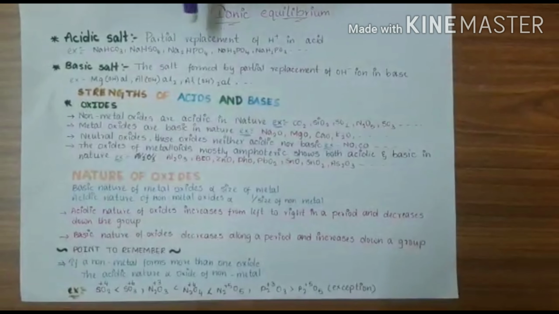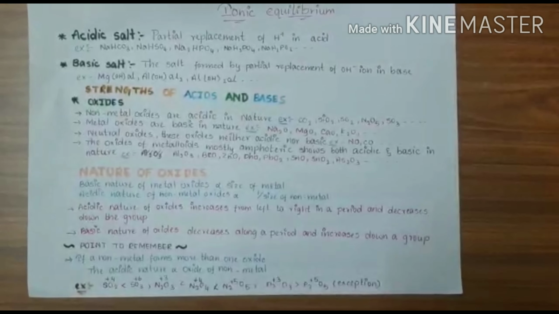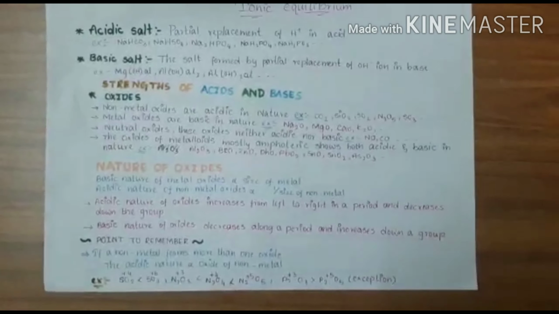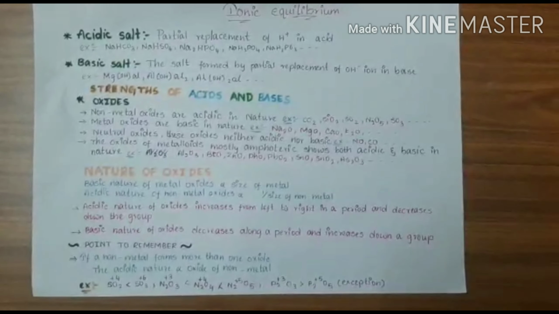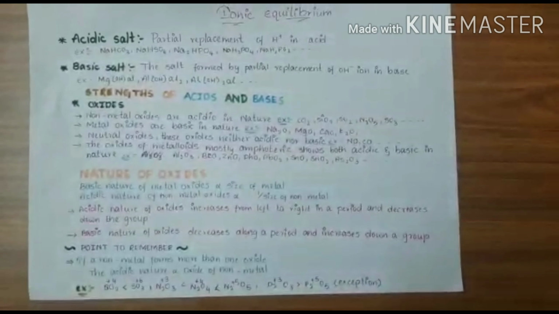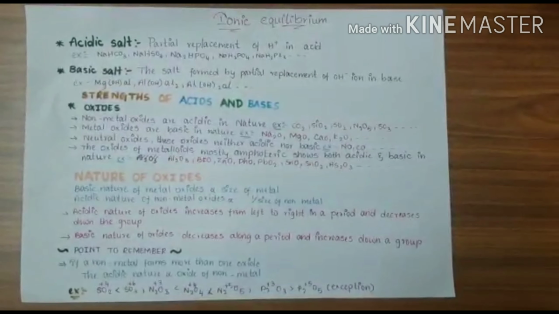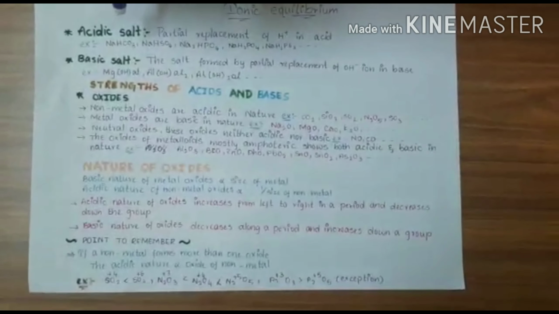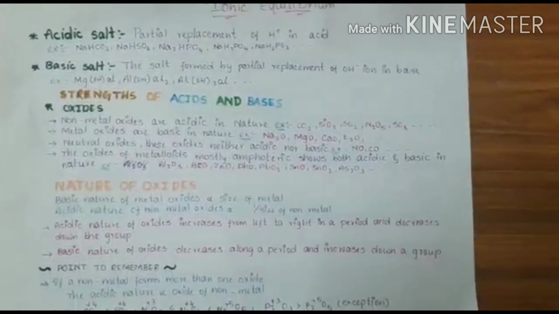Acidic salt: partial replacement of H plus ion in an acid. That means replacement of H plus ion in acid, not completely, it is partial. Or we can say that acidic salts are a class of salts that produce an acidic solution after being dissolved in a solvent. Let us take examples like NaHCO3, NaHSO4, Na2HPO4, etc.